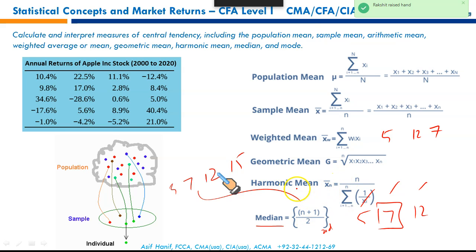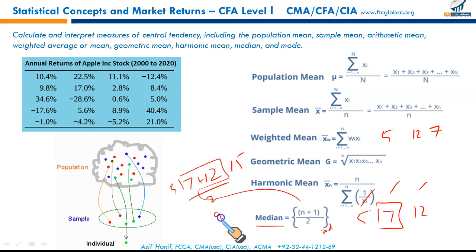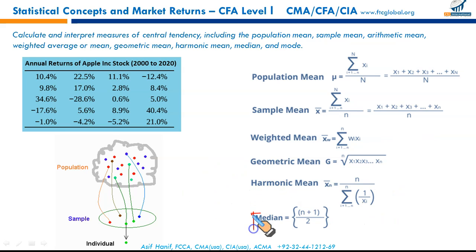2.5th item means the second and fourth item added and divided by 2. 7 plus 12, 19, 19 divided by 2 gives you 9.5%. So this is how you calculate median. Median is also a measure of central tendency. When do we use median? Median is used when there are extremely large and small values, and the mean can give you a misleading result.